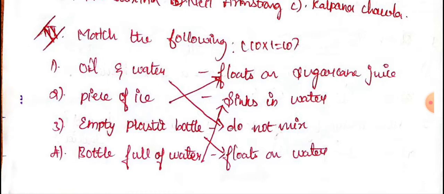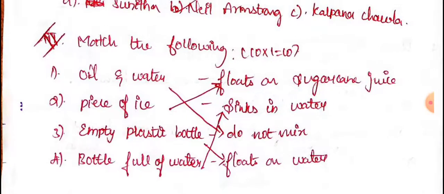Second one, piece of ice. Piece of ice always float on sugar cane juice. Answer for piece of ice is floats on sugar cane juice. Third one, empty plastic bottle. Empty plastic bottle floats on water. The fourth one, bottle full of water. Answer for that is sinks in water.